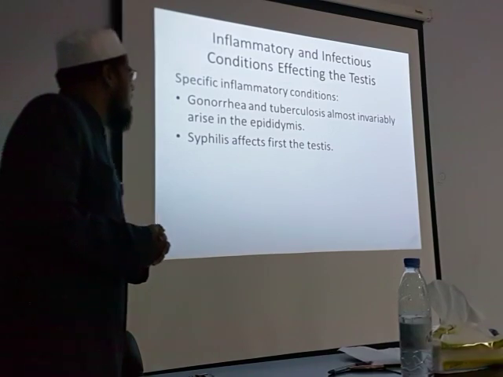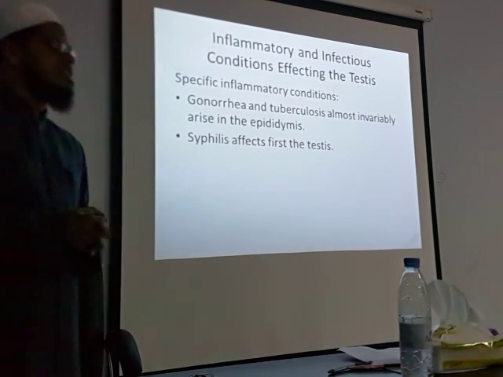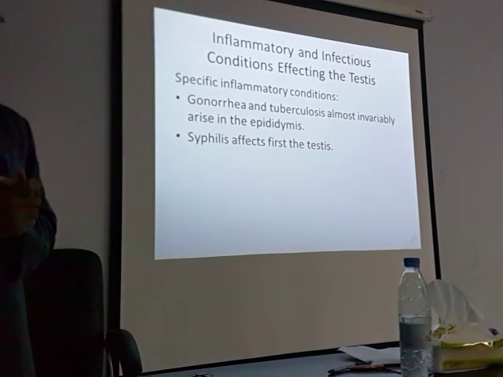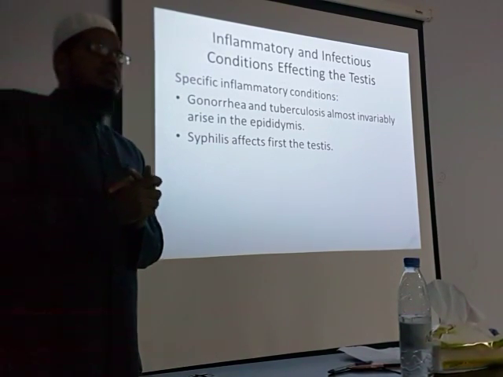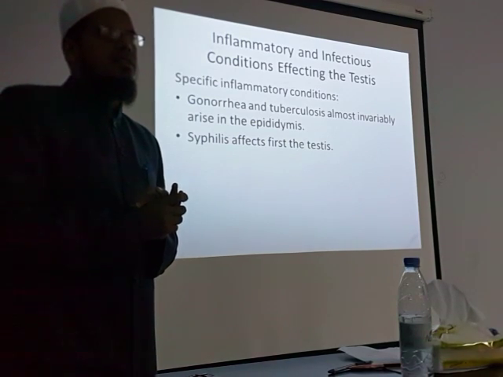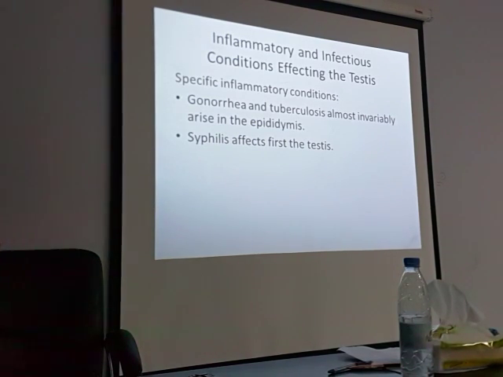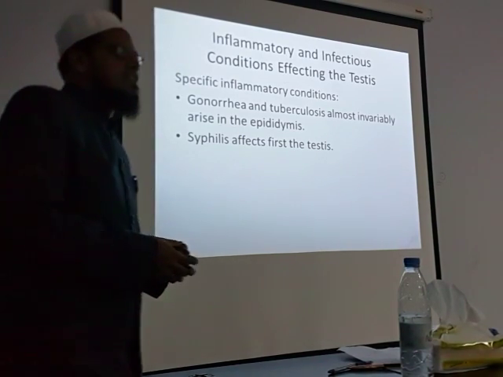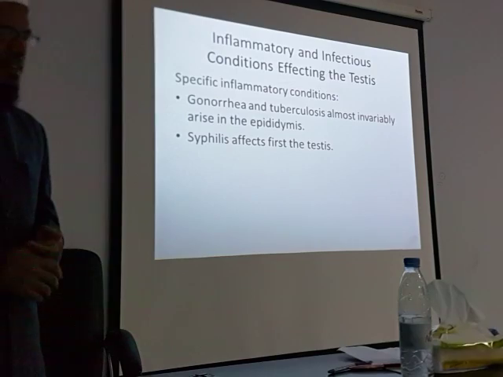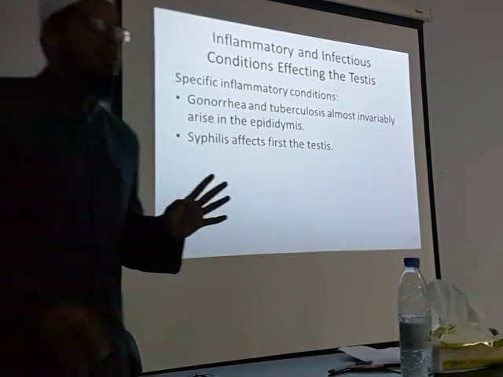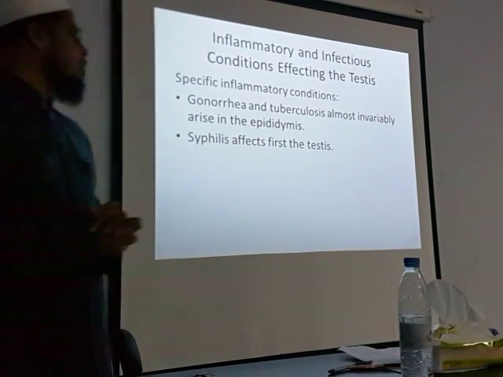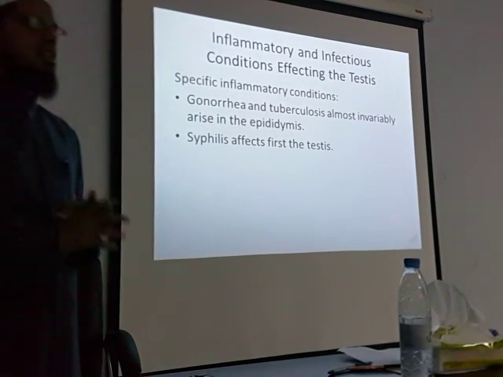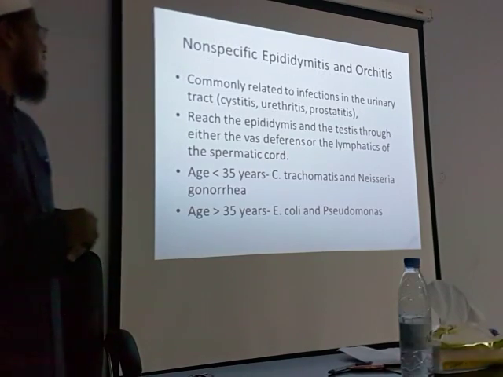So specific inflammatory conditions, gonorrhea and tuberculosis, they affect the epididymis. Yes? Gonorrhea and tuberculosis affect epididymis, so testis will be normal. Whereas syphilis, it affects the testis first. Remember, this is important. Gonorrhea and tuberculosis, it affects the epididymis first, whereas syphilis, it affects the testis first.